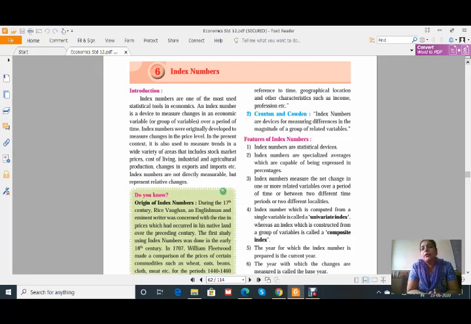Again it is related to time, that at a particular time what changes it is showing. Geographical location is also important, because it matters at what area or place you are calculating this index number.